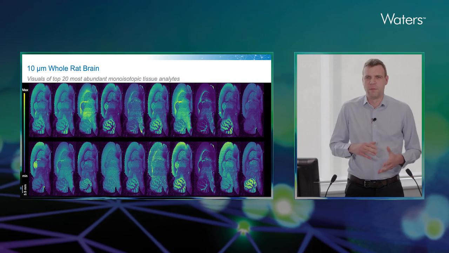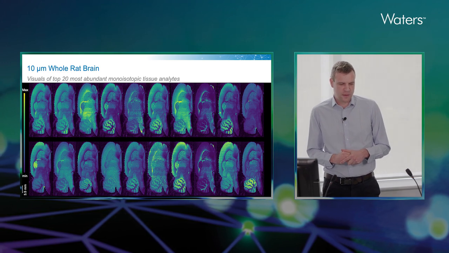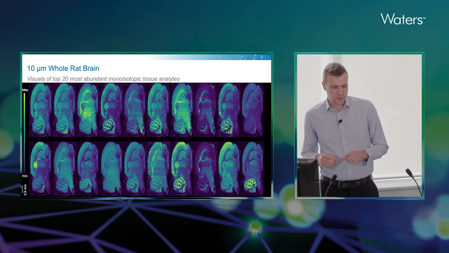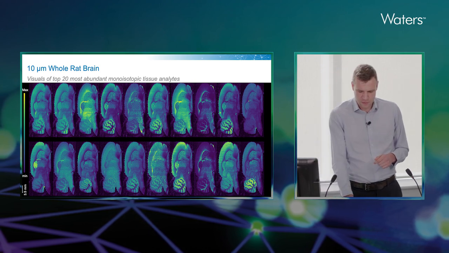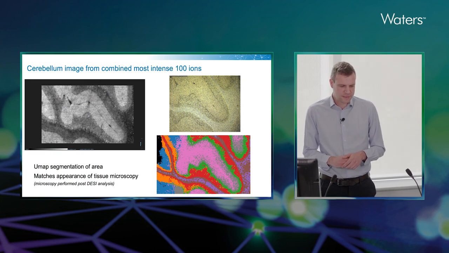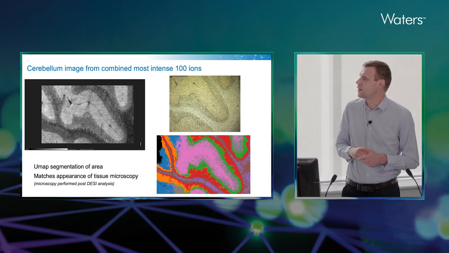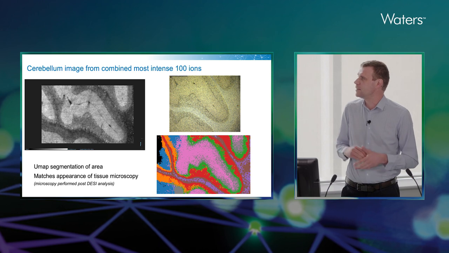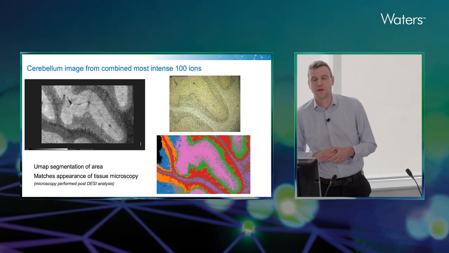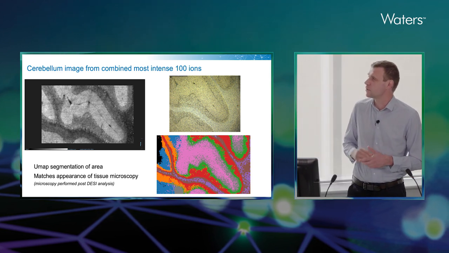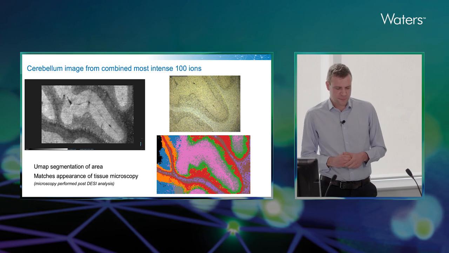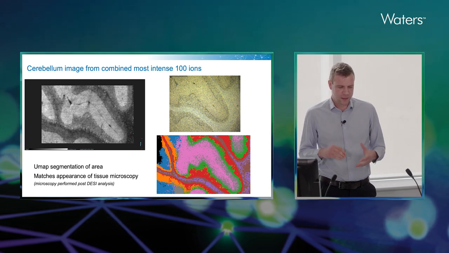And it's not just one or two images that we can get out of this data. So here we've got the visualization of the 20 most abundant monoisotopic tissue analytes. So we decided to investigate this data a little bit in more detail. In this case, I've just taken a region of the data to make it a little bit easier to handle. So what we're seeing here is the 100 most intense ions displayed to create a pseudo TIC image. We took this image into the segmentation mapping tool and had a look at what we could see.